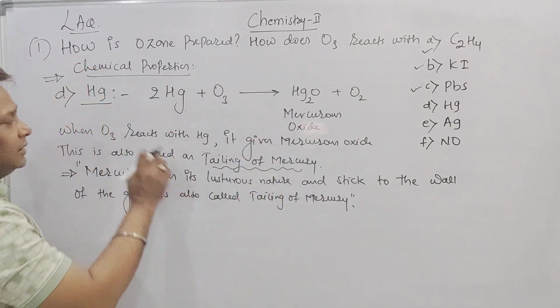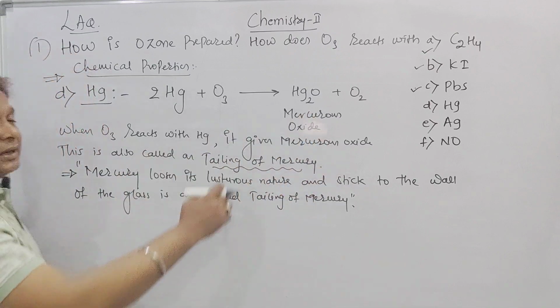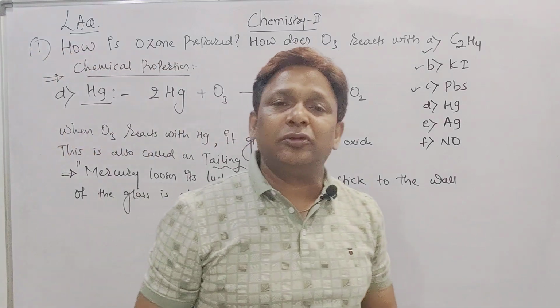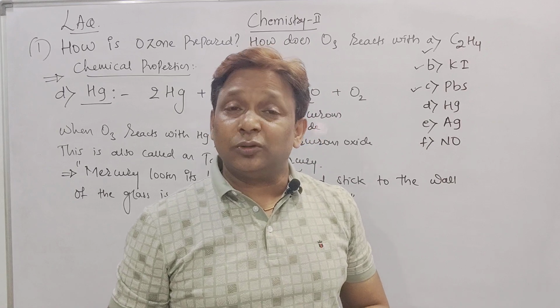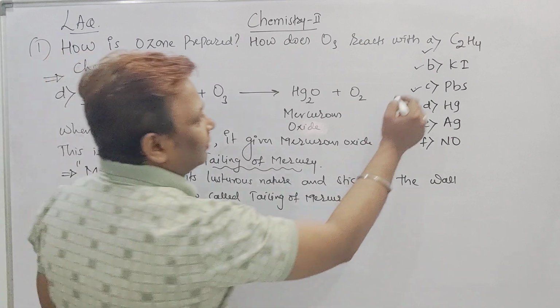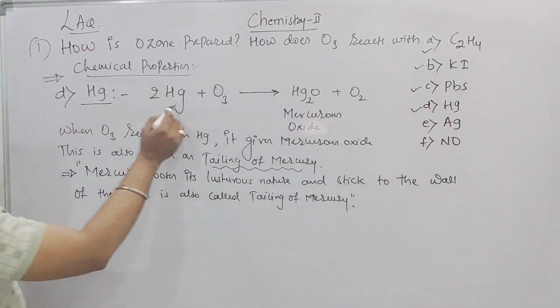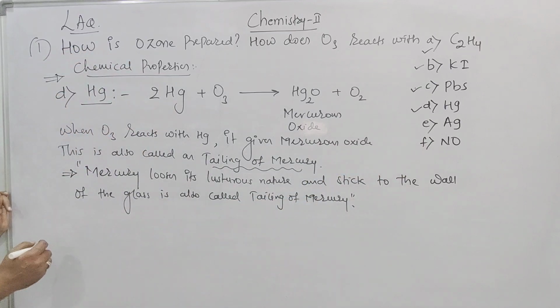Otherwise, the simple way, beta: when ozone reacts with mercury, it gives mercurous oxide. It is called the tailing of mercury, and tailing of mercury means mercury loses its lustrous nature and sticks to the wall of the glass. So this is property number 4, reaction of ozone with mercury. But property number 5 we can say is silver.